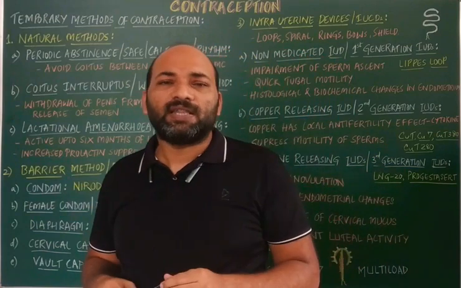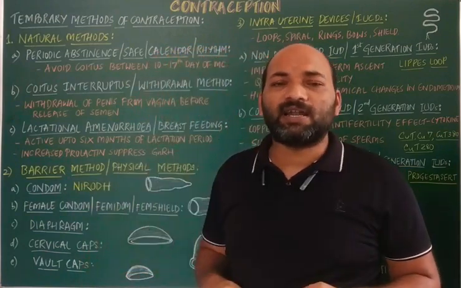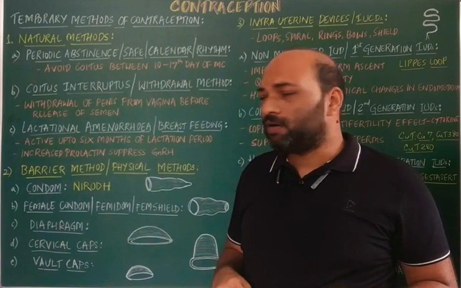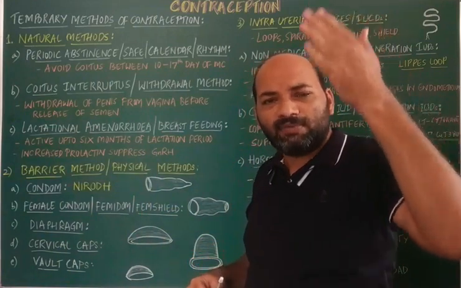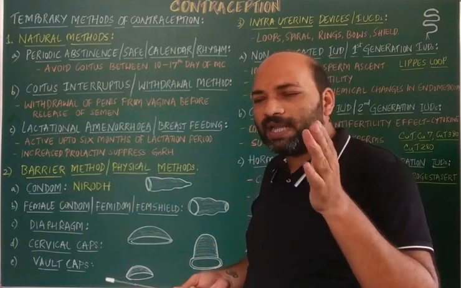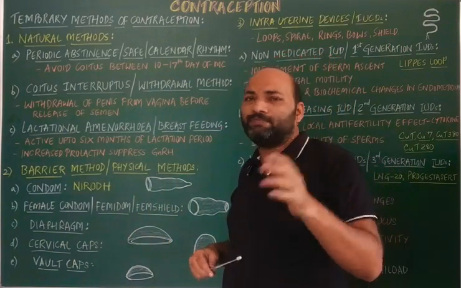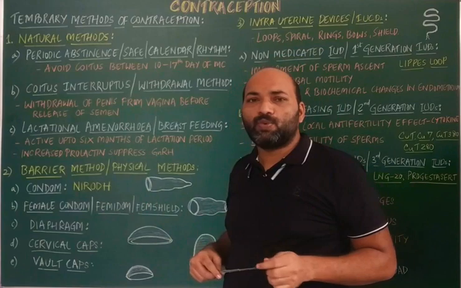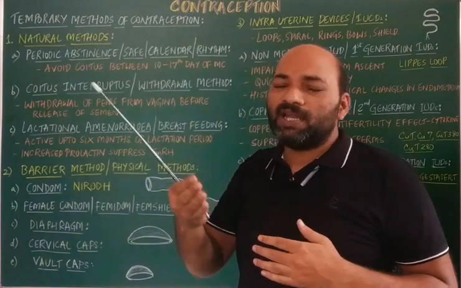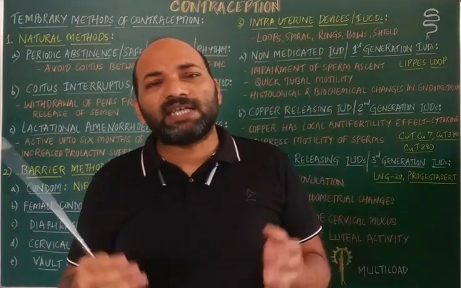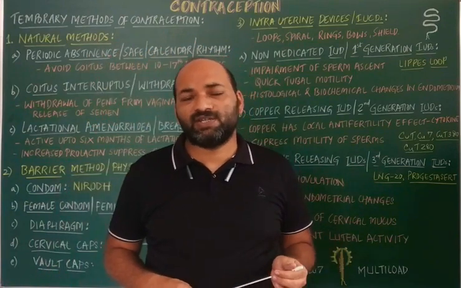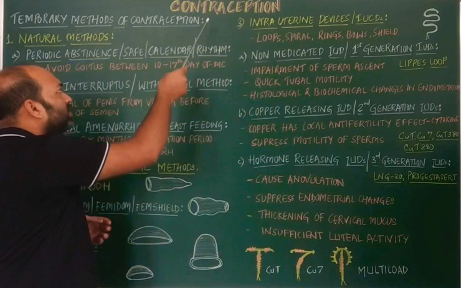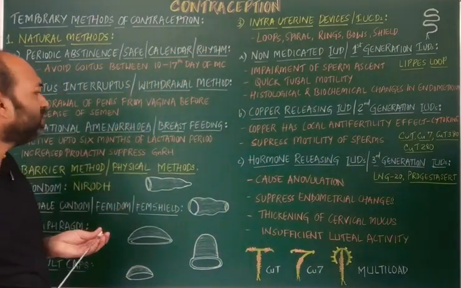Whenever the prolactin levels are high in a lactating mother, GnRH levels are absolutely low. During that time, if the couples are involved in sex and the male inseminates, as there is no release of the secondary oocyte, there is no fertilization, and hence this acts as a contraceptive method.